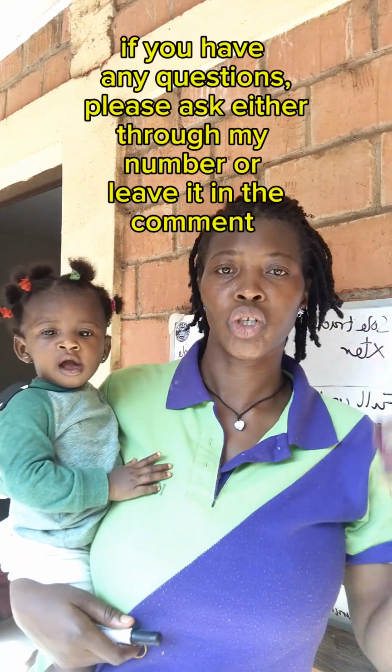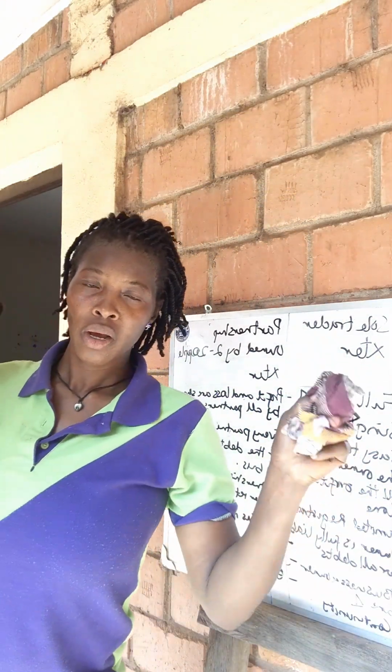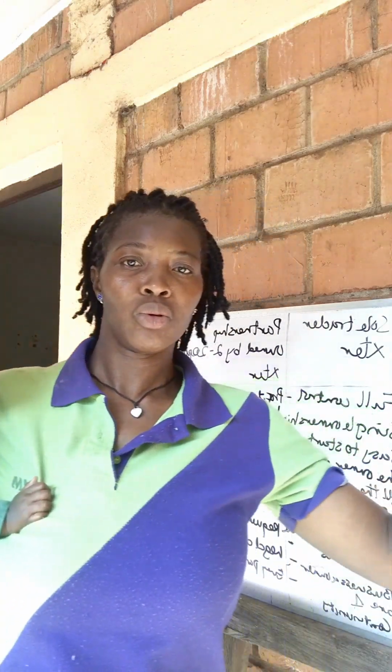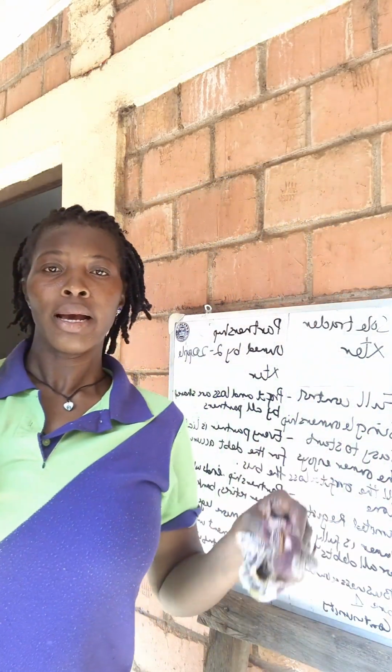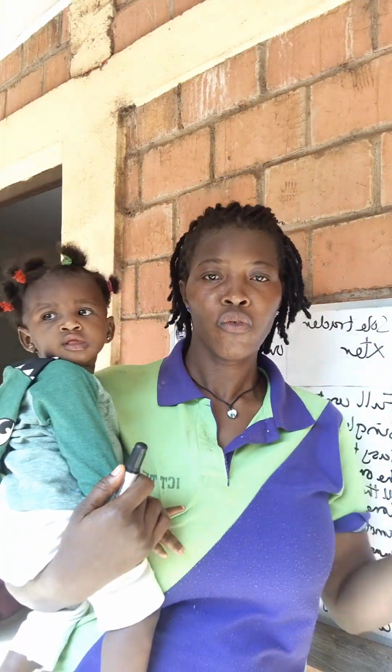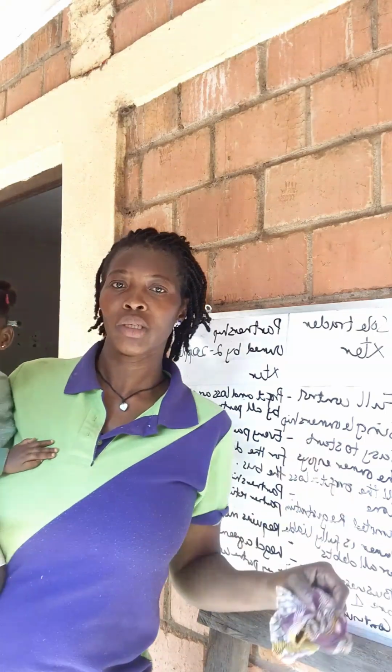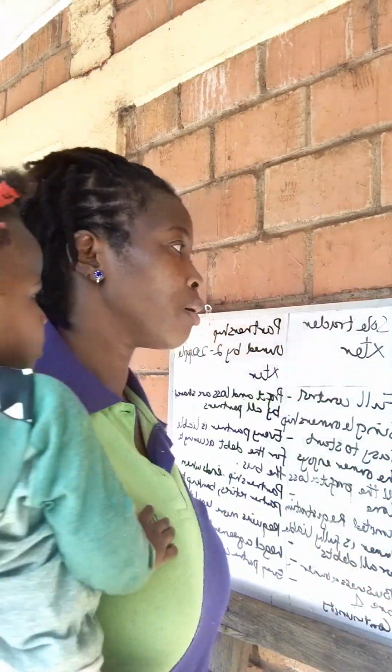I will leave in the description box an overview of what we'll be covering. However, you can check the ICAN syllabus. There you will see everything you ought to know. But I also put in the description box the details of what we ought to know for the financial accounting class. So now I'm talking about business.